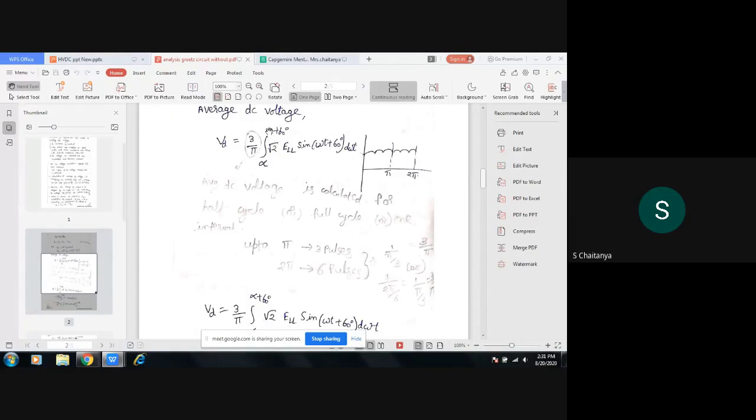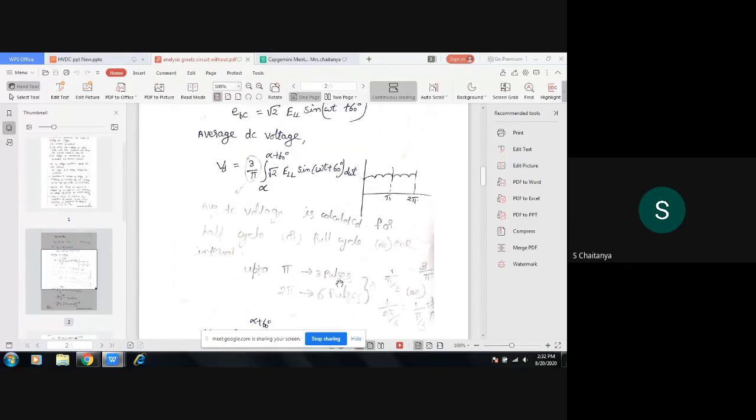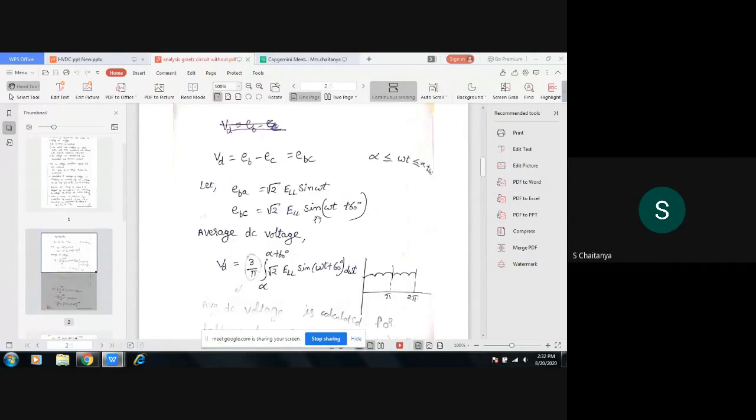So I can take a full cycle or half cycle. I'm taking a full cycle: 3 by pi, integral from alpha to alpha plus 60 degrees of root 2 ELL sin omega t plus 60 degrees d omega t, the EBC value. For a half cycle, it would be alpha plus 30 degrees only, not 60.